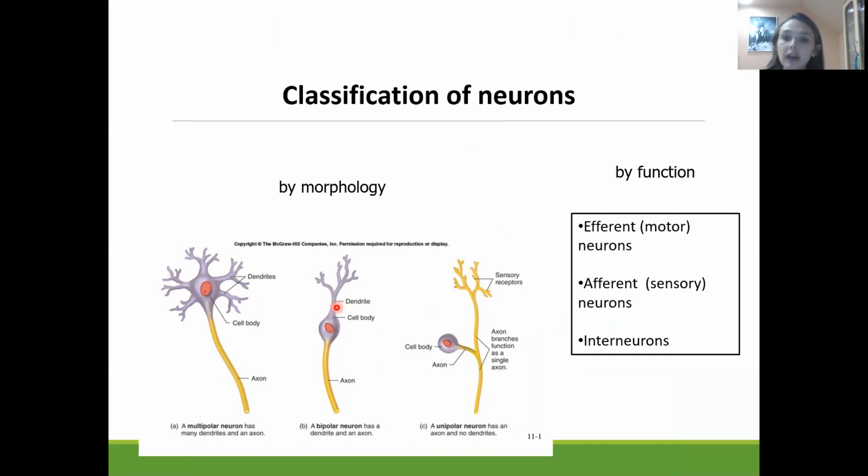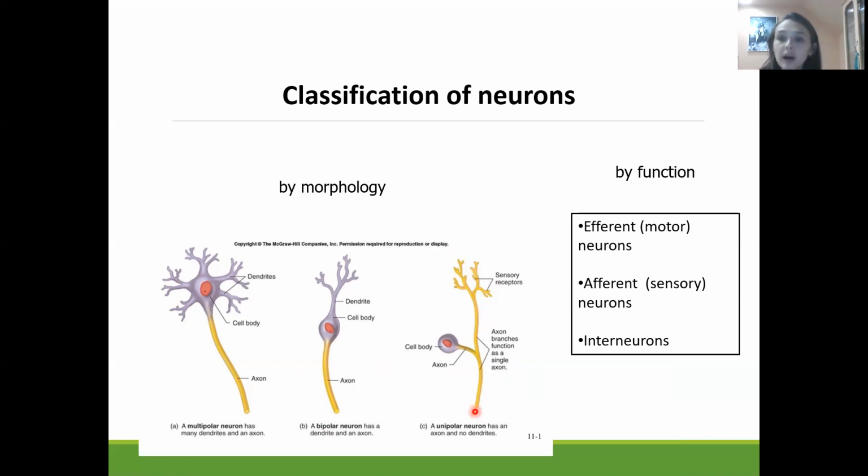Neurons can be classified by morphology, by their structure. They could be multipolar neurons, which have a lot of dendrites and one axon. They could be bipolar neurons, which have one dendrite and one axon. They could be unipolar or pseudo-unipolar neurons, which have one process. You can see here that it divides in a T-like division to the dendrites and to the axon.